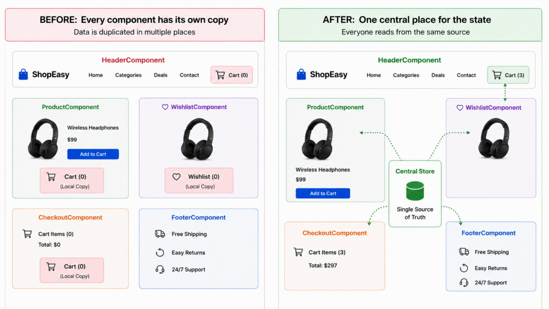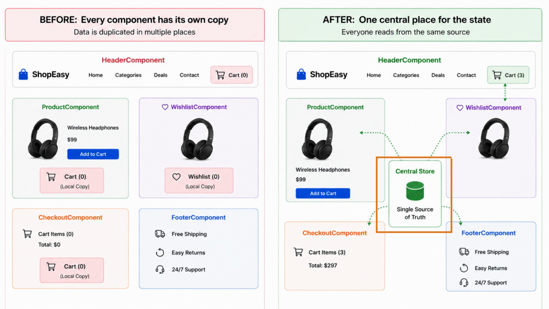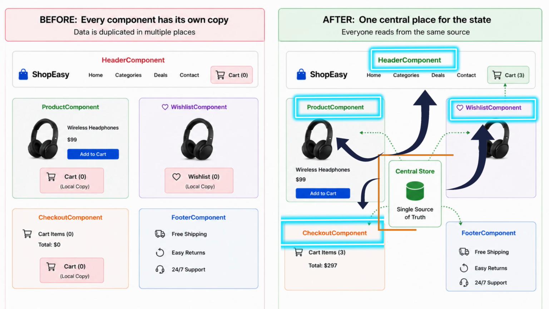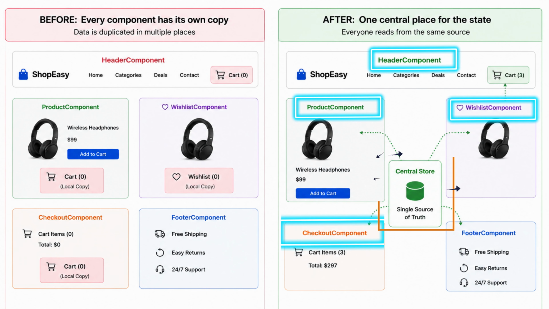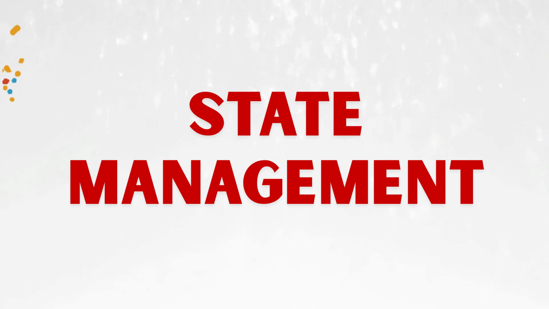Now imagine, instead of every component storing its own copy, we create one central place. Whenever the cart changes, it changes only there. Header, checkout, wish list, product page, everyone reads from it. Nobody owns their own copy anymore. Everyone reads from the same source. This is called single source of truth. And that's exactly what state management is.